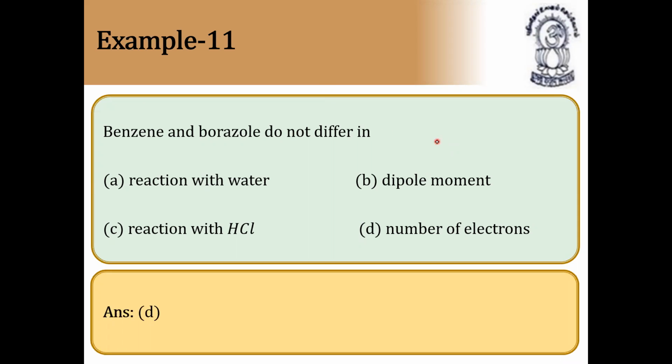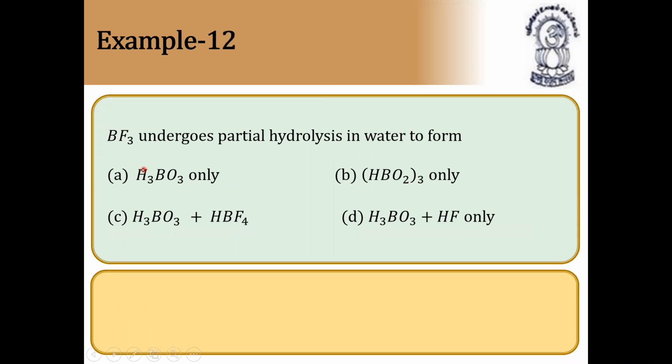Formula is B3N3H6. BF3 undergoes partial hydrolysis in water. That is, boron trifluoride undergoes partial hydrolysis in water to form H3BO3 plus HBF4. You can see the reaction. So it undergoes partial hydrolysis to form H3BO3, that is orthoboric acid, plus HBF4.